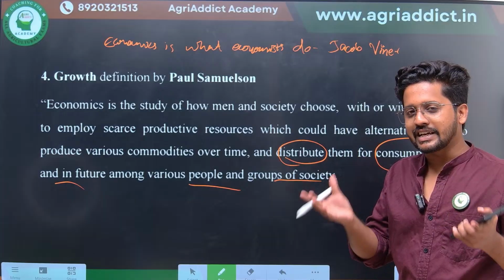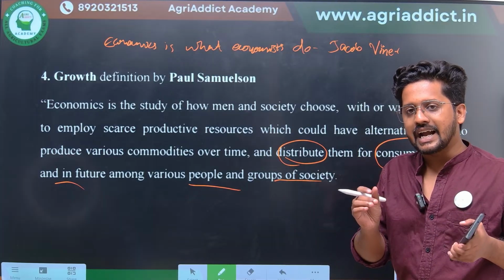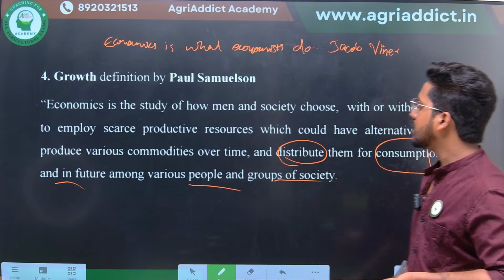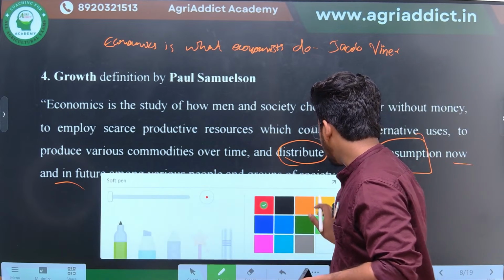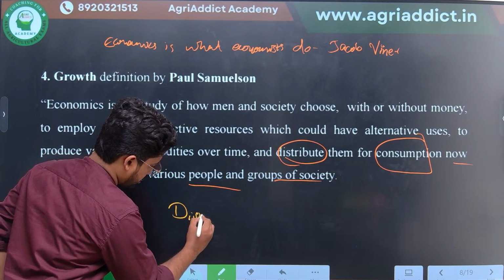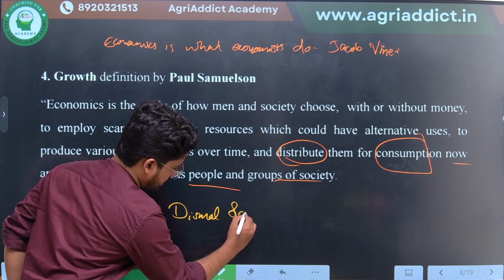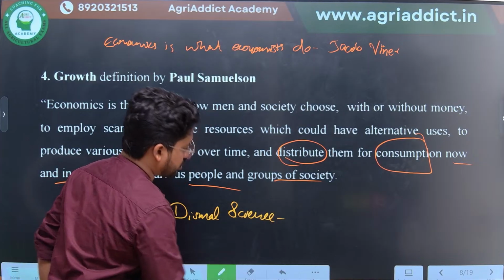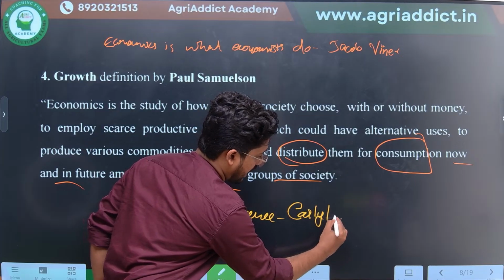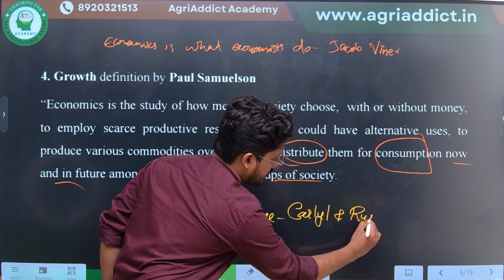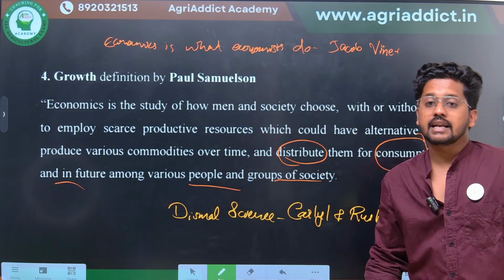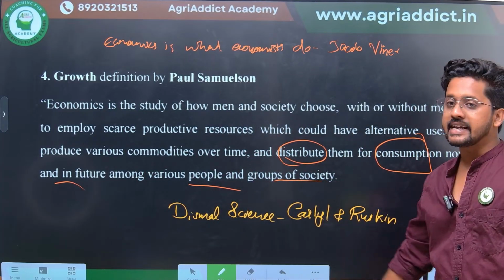Actually this is not the case, but this was the basic idea to call economics a dismal science. This was done by two persons, Carlyle and Ruskin. Carlyle and Ruskin called economics a dismal science.